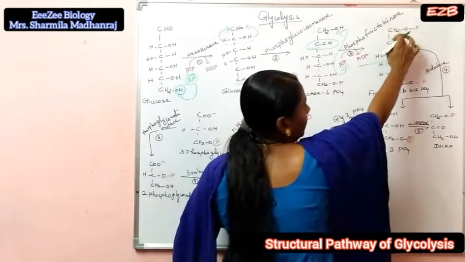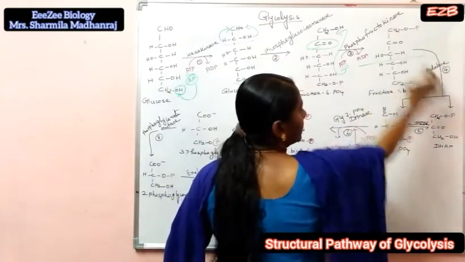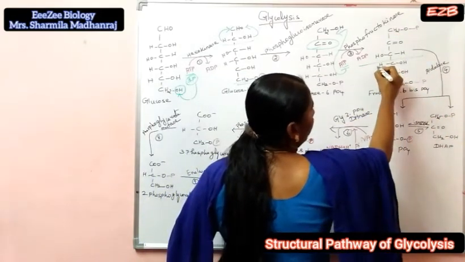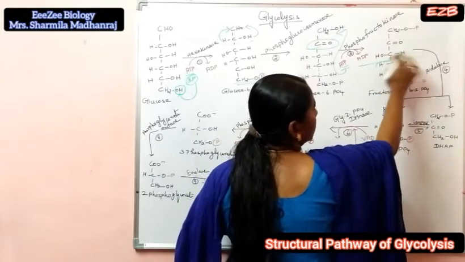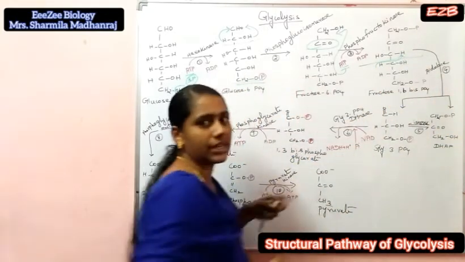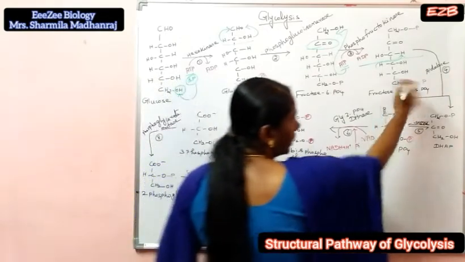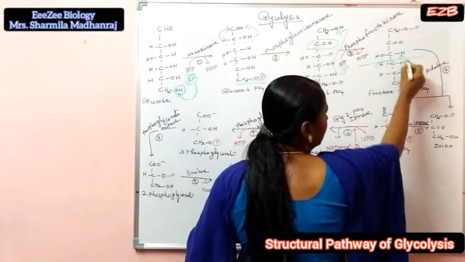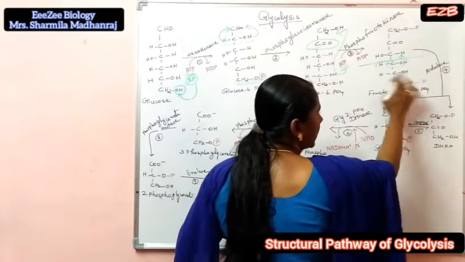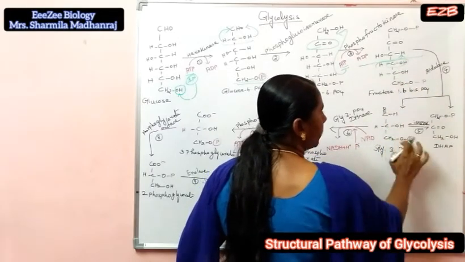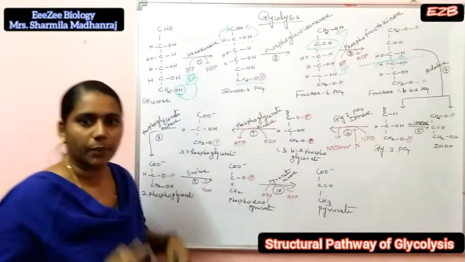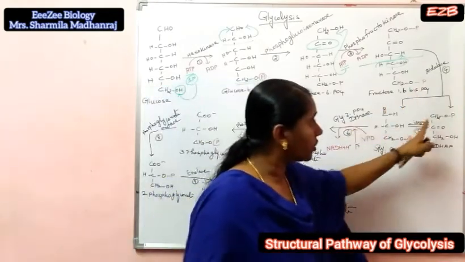So CH2OP and C double bond O. Here one hydrogen is shifted, so CH2OH. That is dihydroxyacetone phosphate. Next, the other product, the balance: CHO group and CHOH, CH2OP, that is glyceraldehyde 3-phosphate. That is the 4th step.